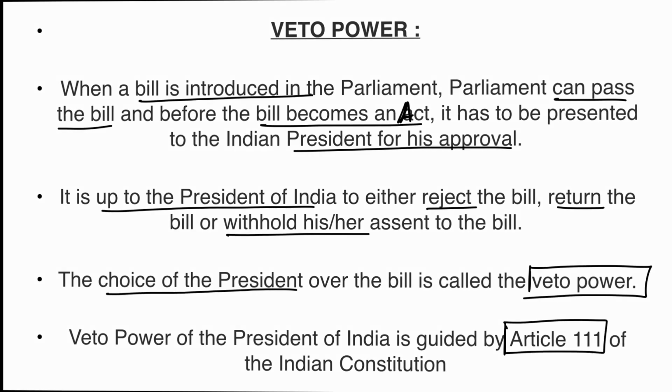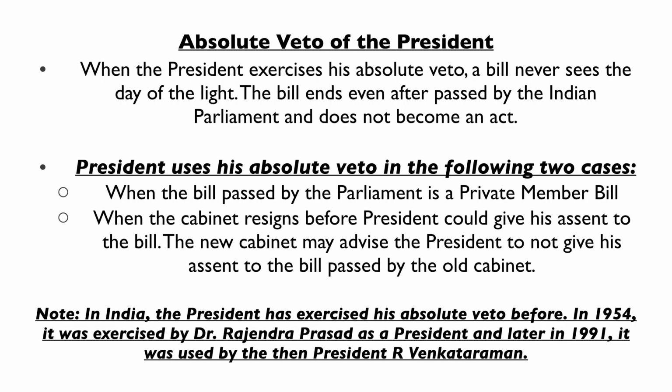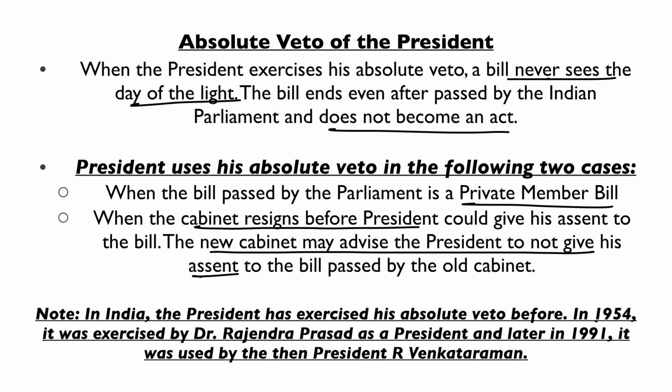So, the first veto is called absolute veto power of the President. Now, if the President exercises this veto, the bill is never ever going to become an act. But when can she use this veto power? Only in two conditions as prescribed in the Constitution. Number one, if it is a private member bill, and number two, if the present cabinet resigns and the new cabinet asks the president not to give assent to the bill that was passed by an older cabinet.